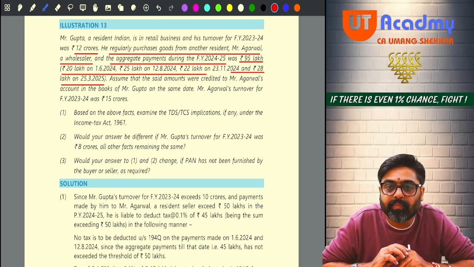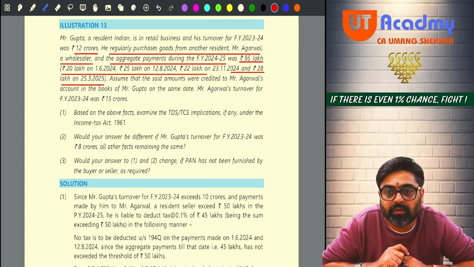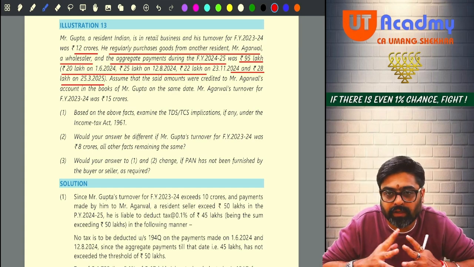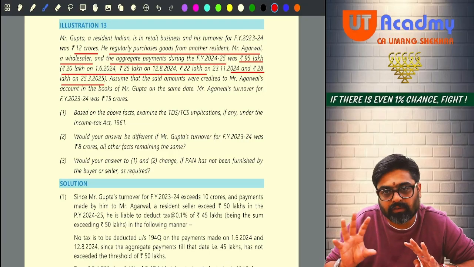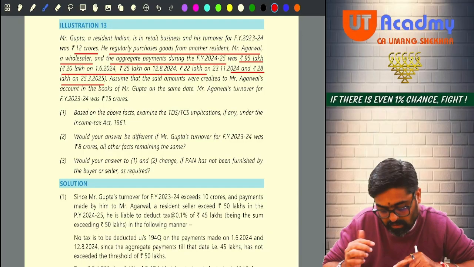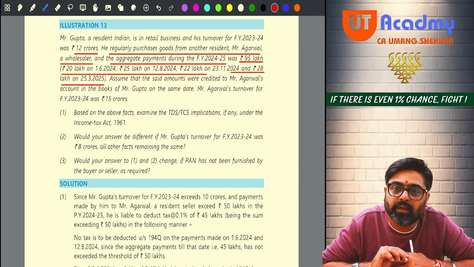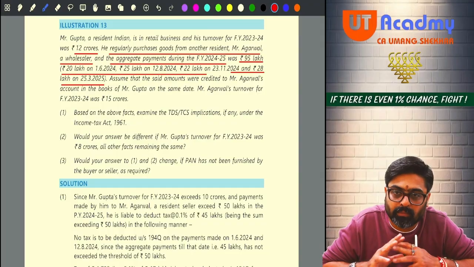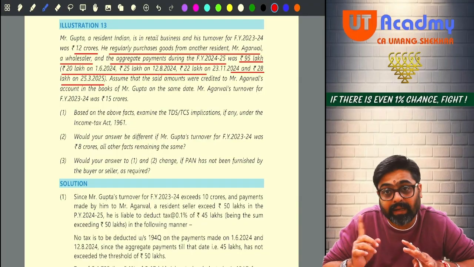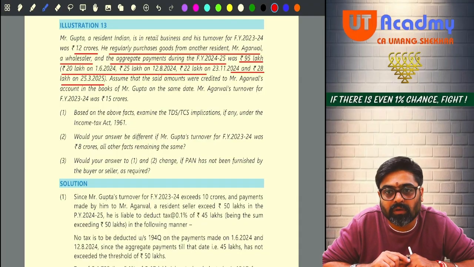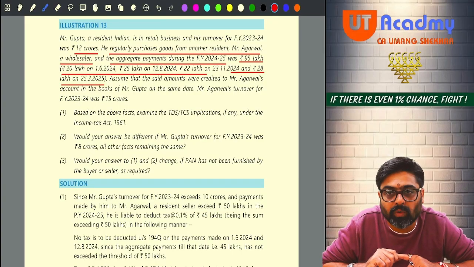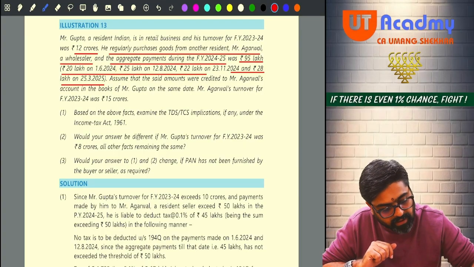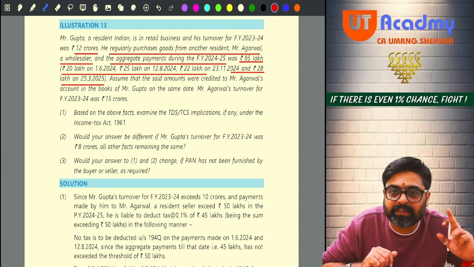Now tell me, first payment 20 lakhs. Will there be any TDS or TCS? No TDS, TCS, because single payment is also not more than 50 lakhs and total is also not more than 50 lakhs. Second payment 25 lakhs. Tell me, is the payment more than 50 lakhs? No. And aggregate is also not more than 50 lakhs. Yes or no? Total is 45 only. Now see, the third payment is 22 lakhs. Now can you add 45 lakhs plus 22 lakhs? You will get 67 lakhs.